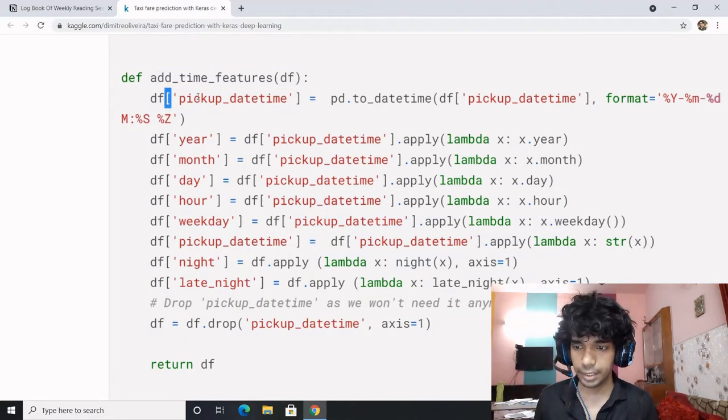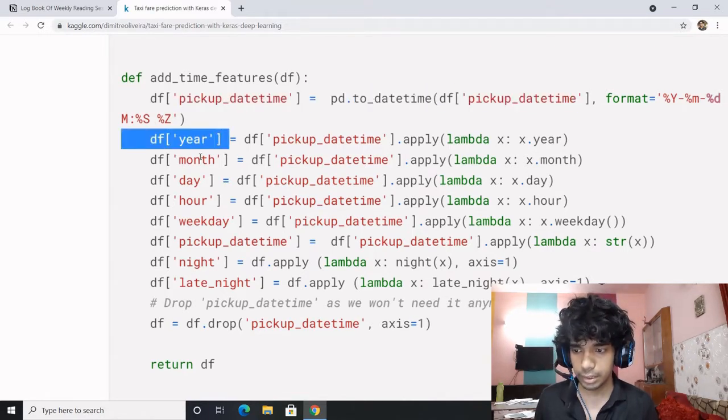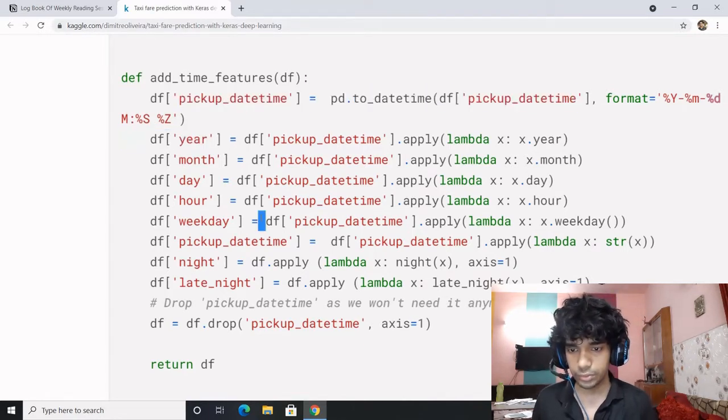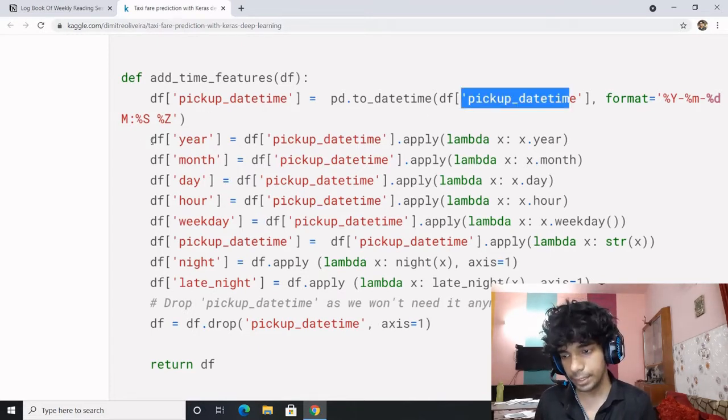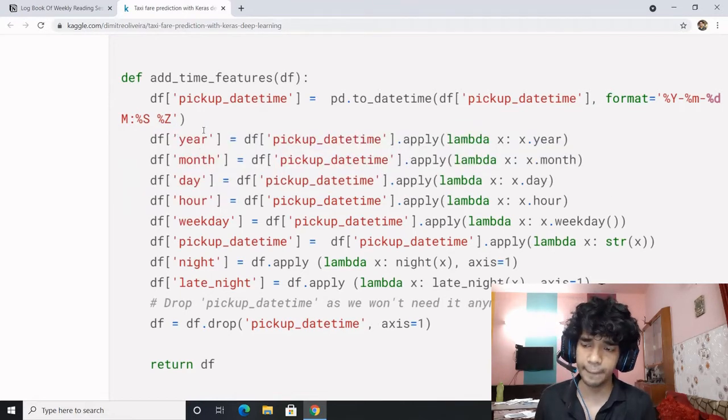So you can see pickup date time. First you convert it to datetime format, then you extract the year, month, day, hour, weekday. So using one feature which was there, pickup date time, he made 5 different features. He extracted the year, the month, the day, the hour, and the weekday.